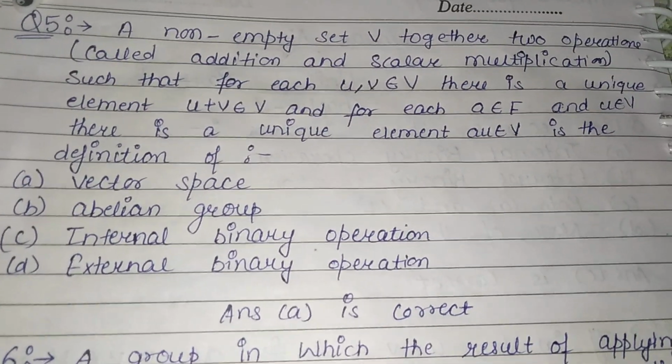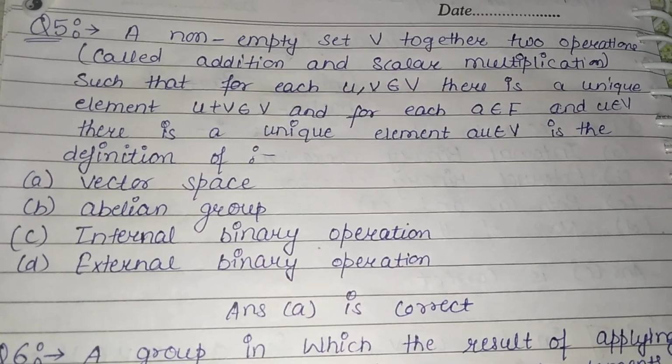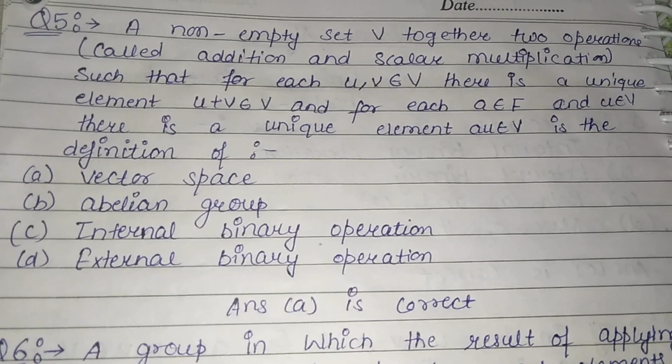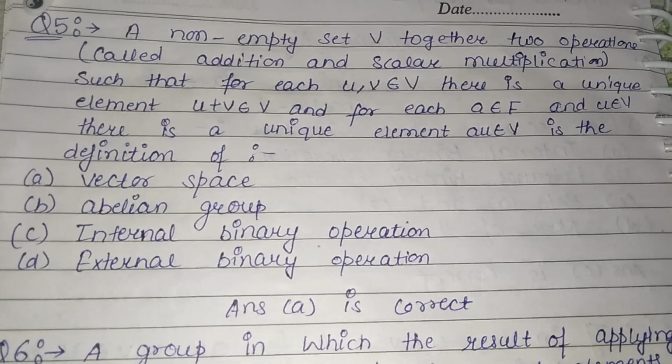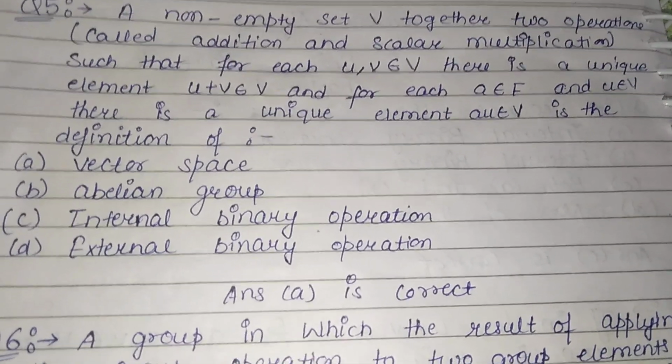Vector space, abelian group, internal binary operation, or external binary operation. So this is the definition of vector space. These all are the conditions included in vector space. So here answer A is the correct answer.